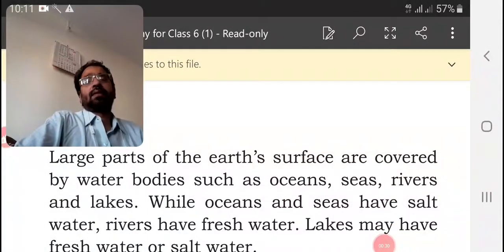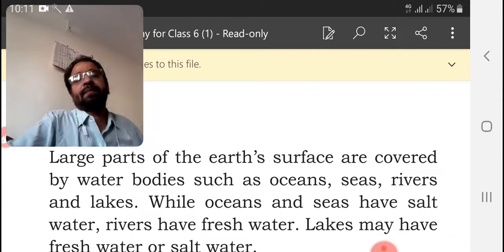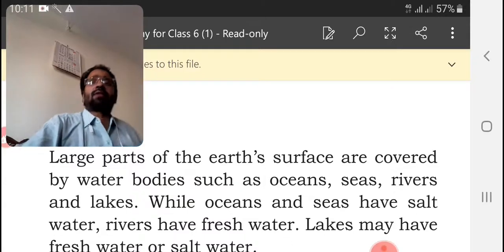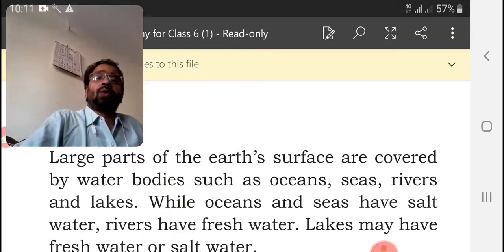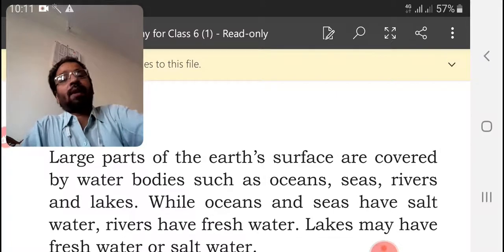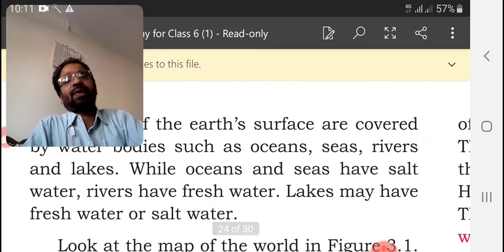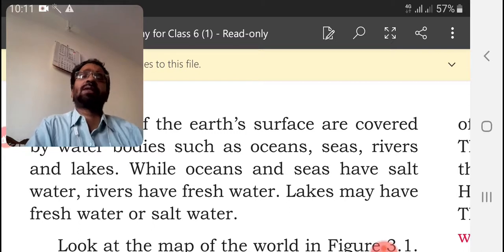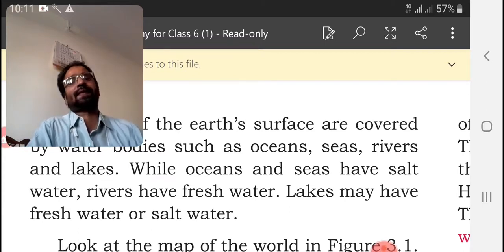So, let us see. Large parts of Earth's surface are covered by water bodies such as oceans, seas, rivers and lakes. As we know, 70% of Earth's surface is covered by water. While oceans and seas have salt water, the rest is fresh water. But the quantity of fresh water is very less.